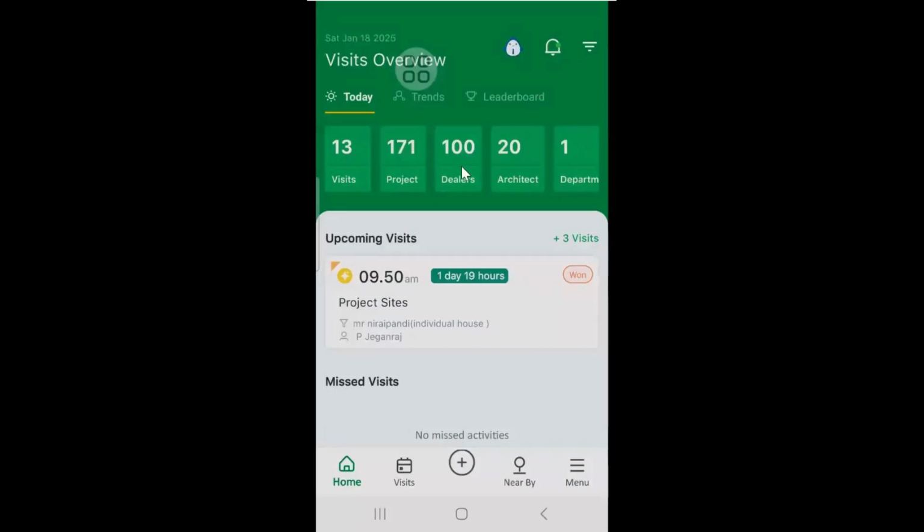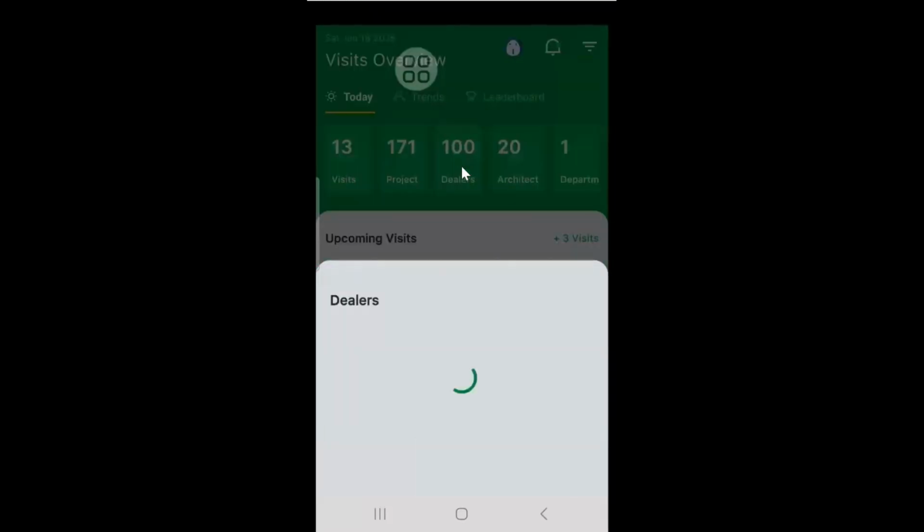When I click on the dealers, I'll get to know what kind of dealers. See, this is OBL active dealer, meaning these are the OBL active dealers who are doing business with us. This is OBL inactive dealer. What it means is, once upon a time they have done projects or business with us, but currently they are not doing any business.